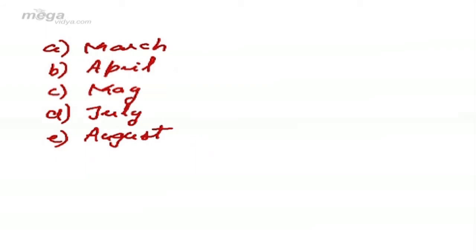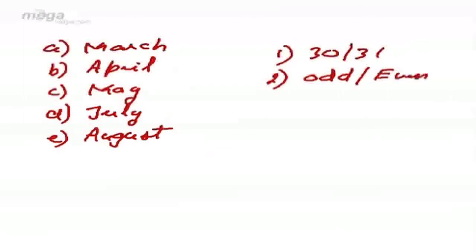For example, if you check, the criteria can be looking for 30 and 31 days, which month is of 30 days and which month is of 31 days. If not, we check odd and even. By odd and even, I simply imply whether the month number is odd. For example, March is our 3rd month, April is our 4th month, May is our 5th month, July is our 7th month, and August is our 8th month. So on the basis of odd and even, we will not be able to give the answer to this question, because 3 are odd and 2 are even.